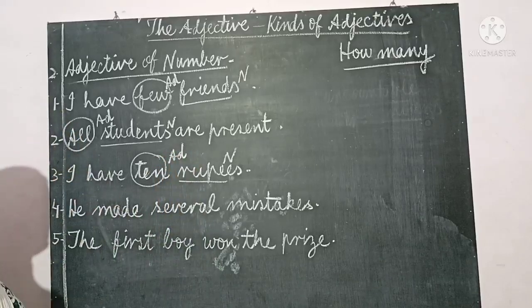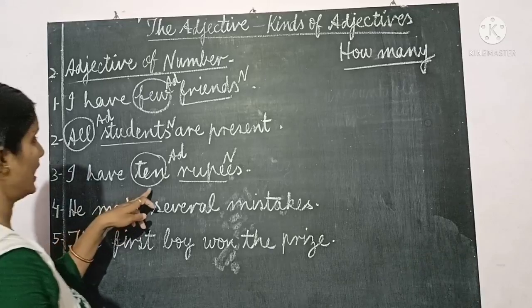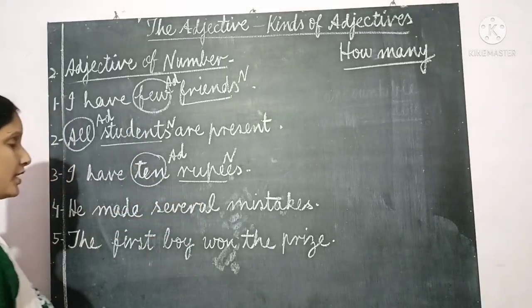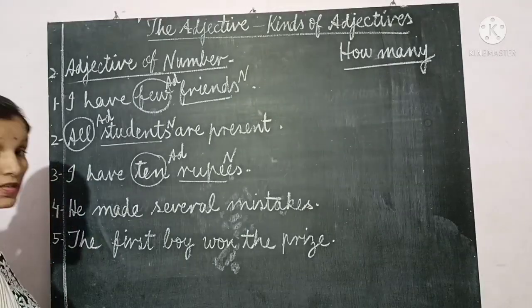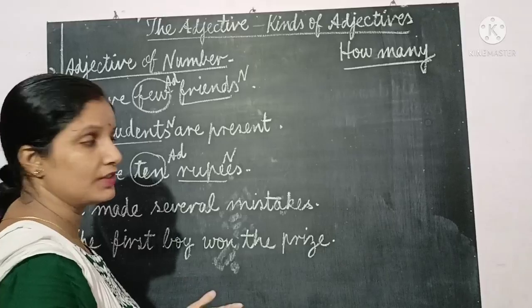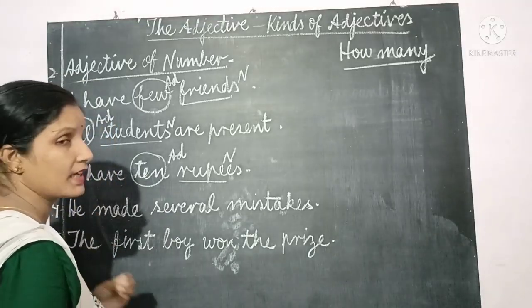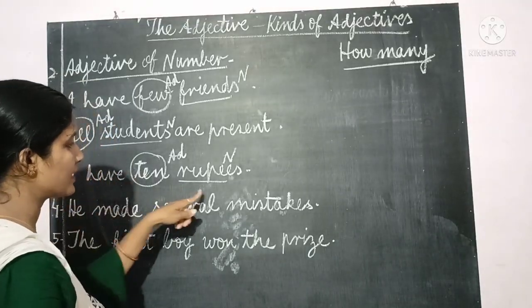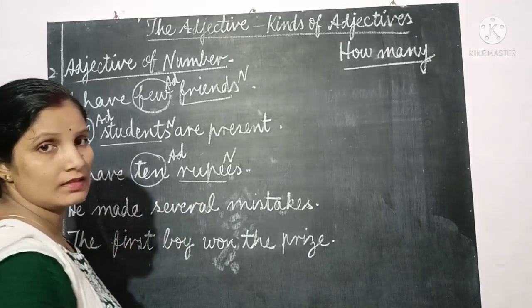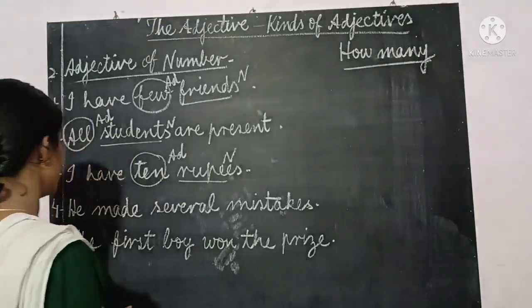This is giving an exact answer. So this is an adjective of number and this is a noun. Clear? I have already explained rupees can be counted, coins can be counted, but for money we don't say 1 money, 2 money, 3 money. Okay. So money is taken as a whole. So whenever rupees is written, it means this is countable, and when money is written, it is uncountable. You have to count it.